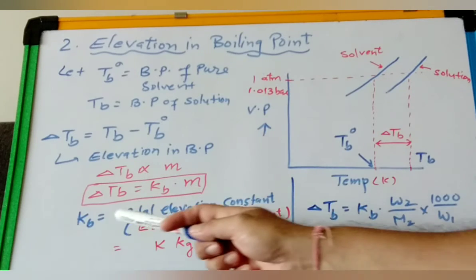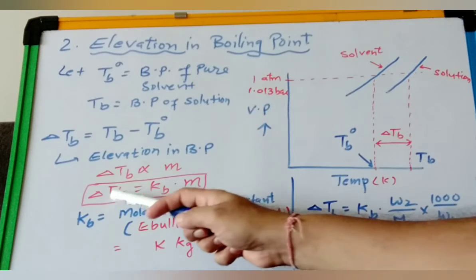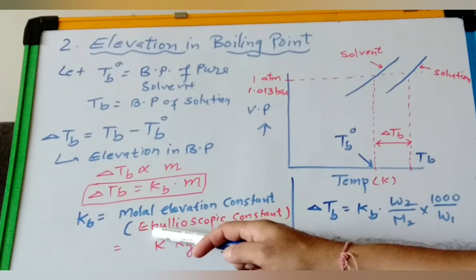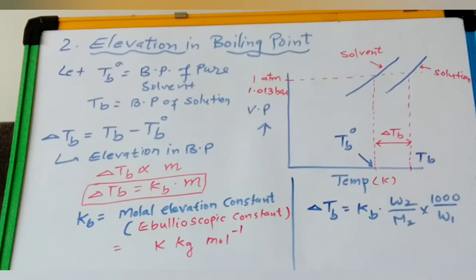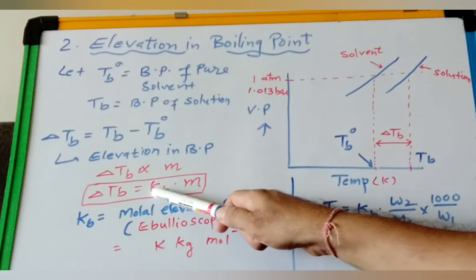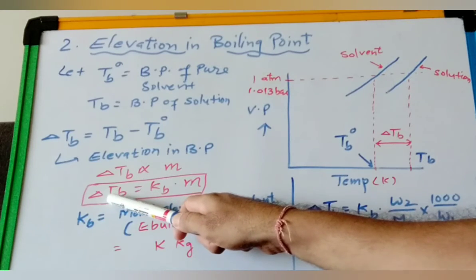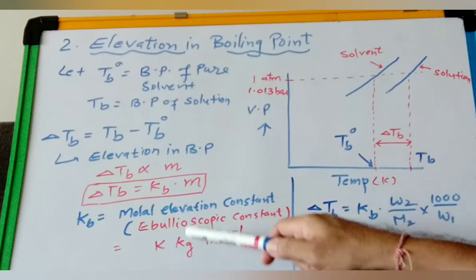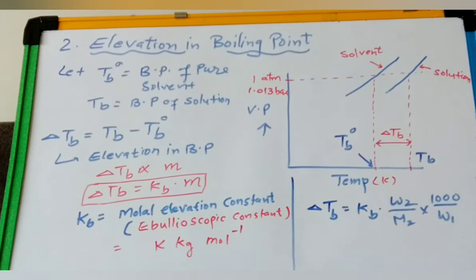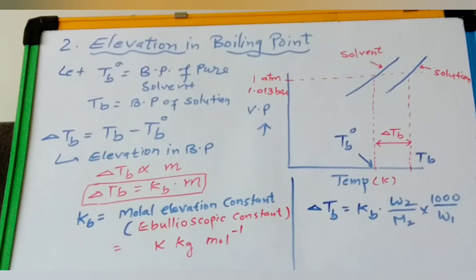Now we have taken a constant Kb, delta TB equals Kb dot m. Kb is the molal elevation constant. We call it the ebullioscopic constant. Its units are Kelvin kg mole inverse. From this we can get Kb equals delta TB by small m. So delta TB is in Kelvin and molality unit, you know, is mole per kg. So we write Kelvin kg mole inverse.